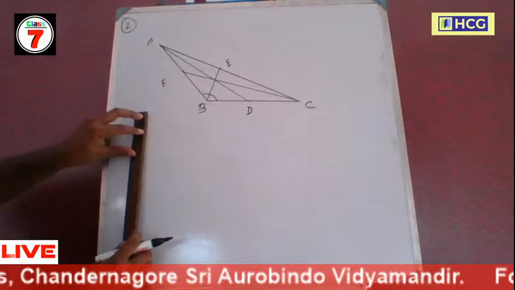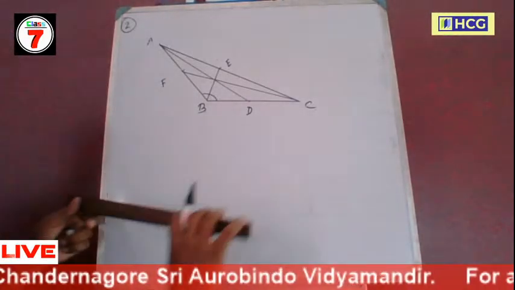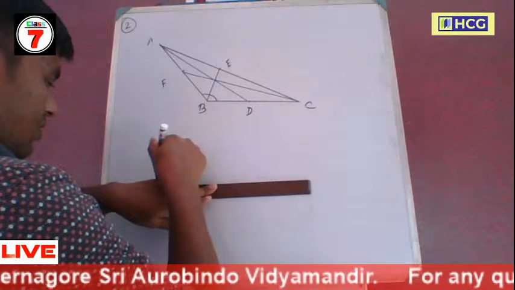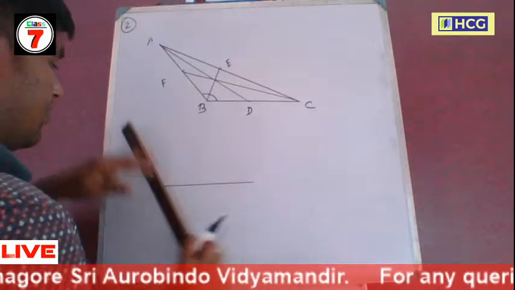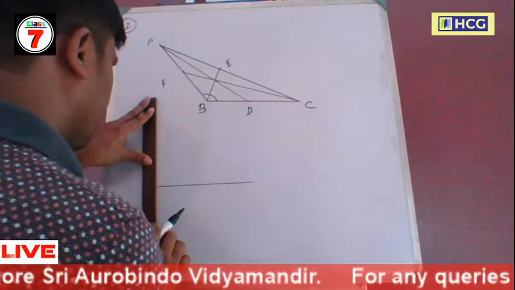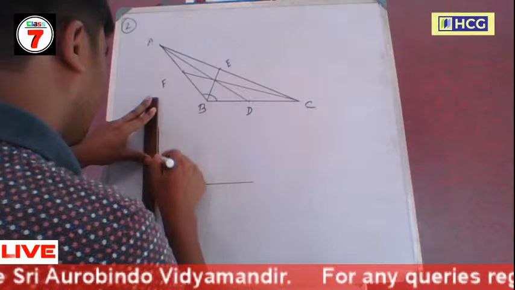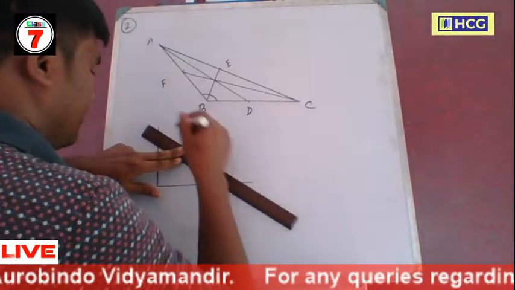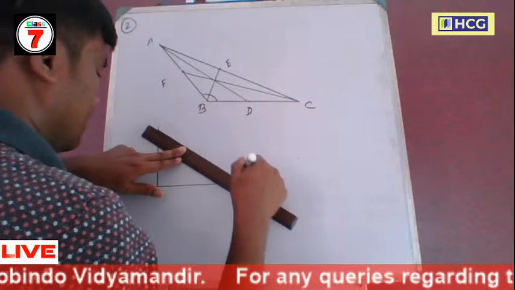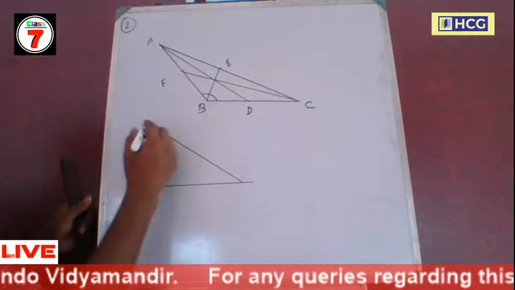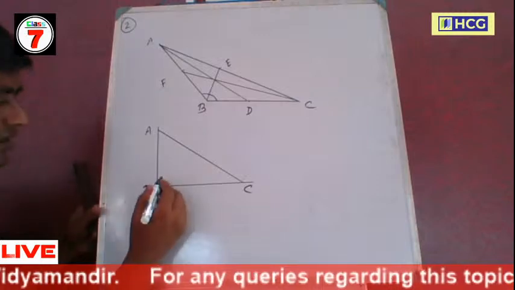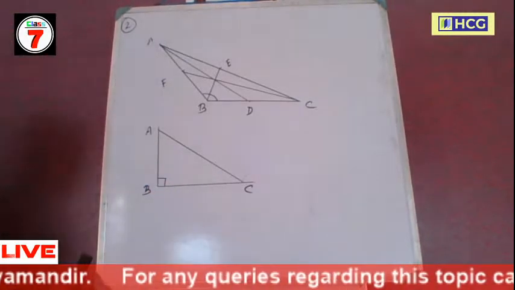Next, we draw another kind of triangle, a right angle triangle. This is now a right angle triangle. Right angle triangle means one angle is a right angle. So here triangle ABC is a right angle triangle, angle B is the right angle.